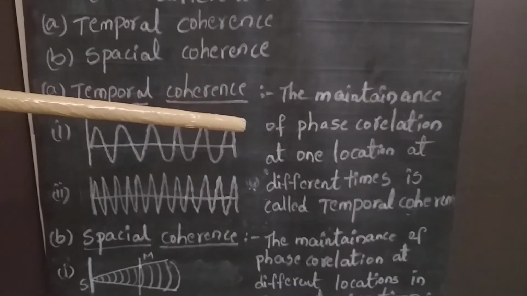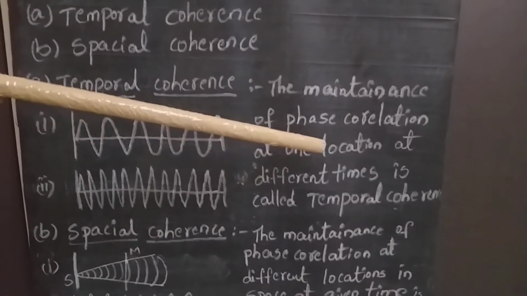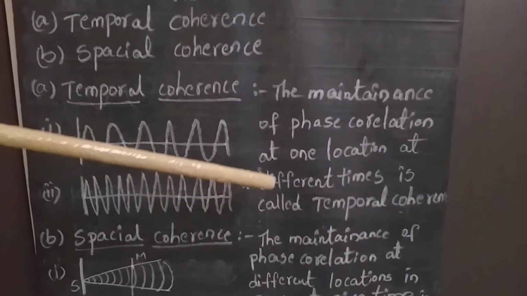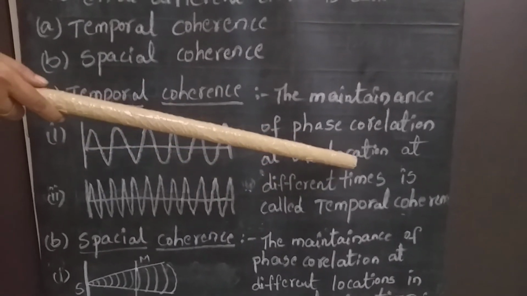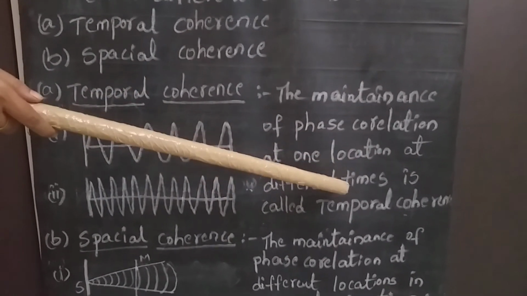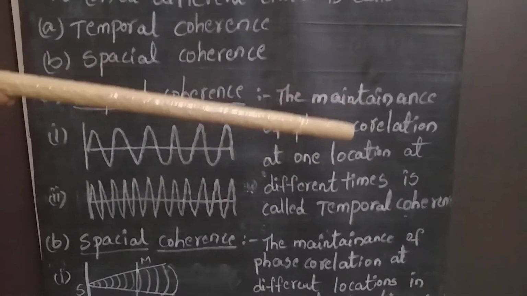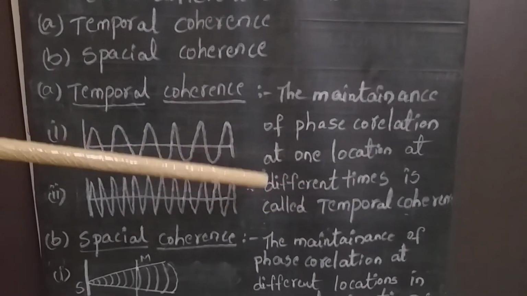The maintenance of phase correlation at one location, at one location at different times, is called temporal coherence. This is very important. At the given location or place at different times, if phase correlation is maintained between the waves, that will be treated as temporal coherence.